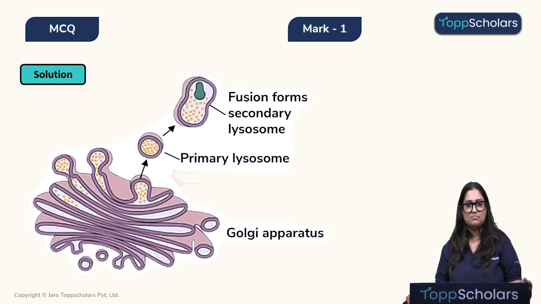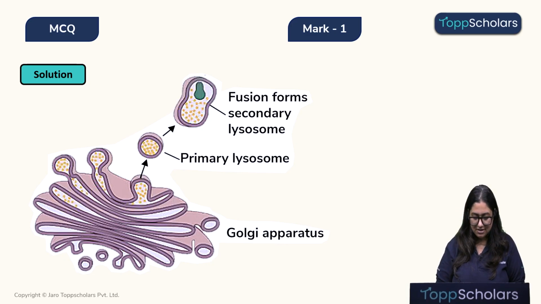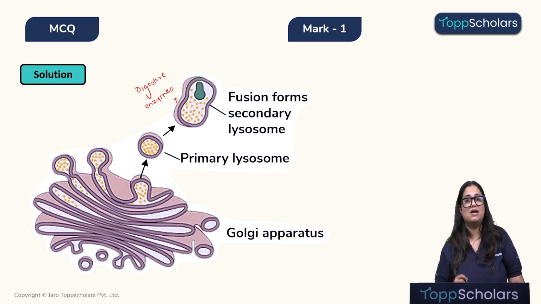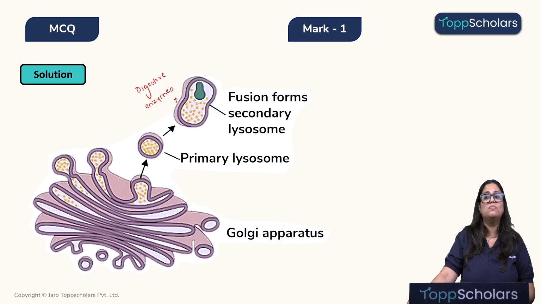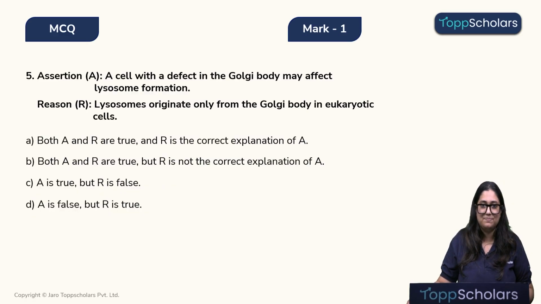Children, the Golgi complex is a very important part of our cell, right? It gives rise to the primary lysosomes. And this lysosome, children, as you can see, they are filled with these digestive enzymes. That means the lysosomes are birthed from the Golgi apparatus.